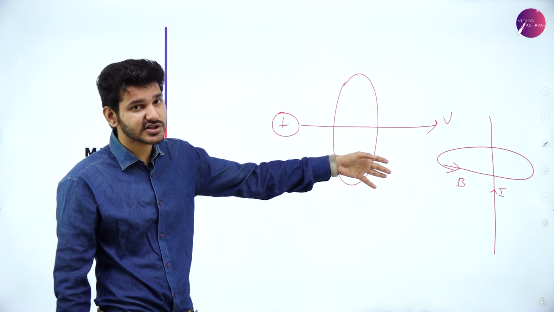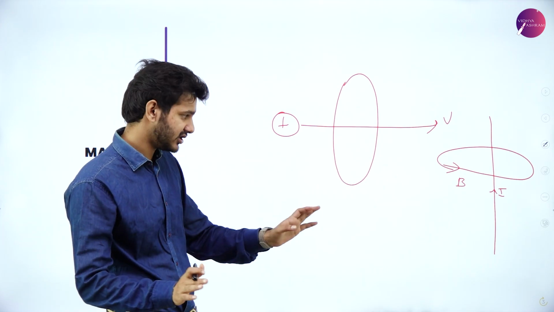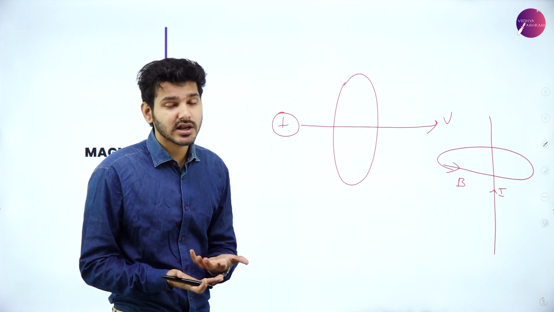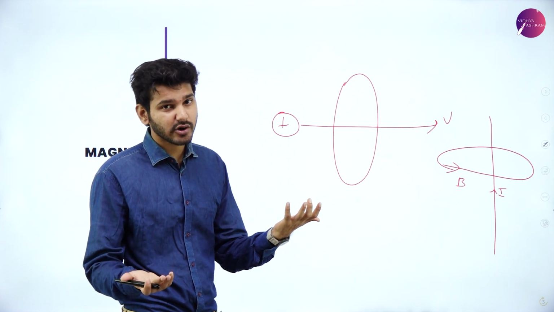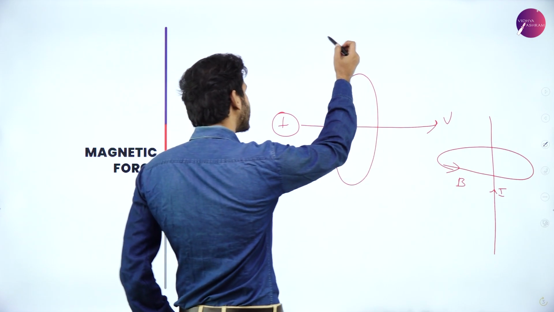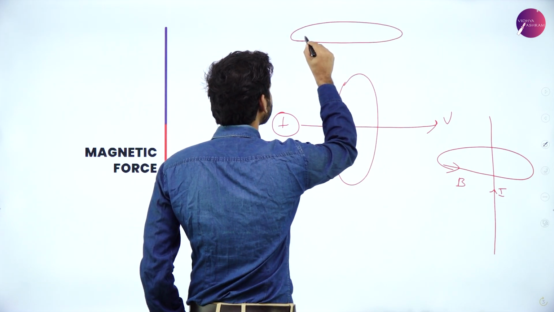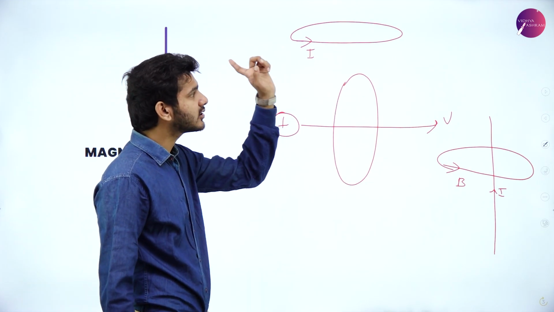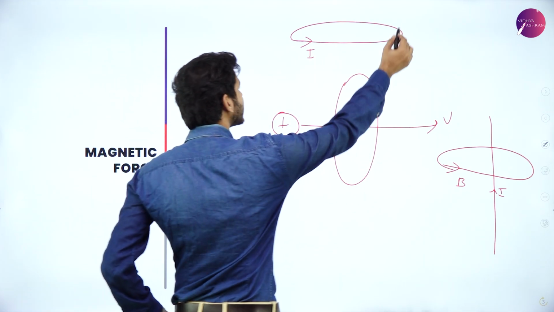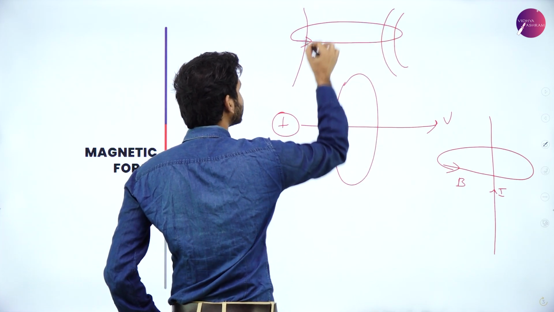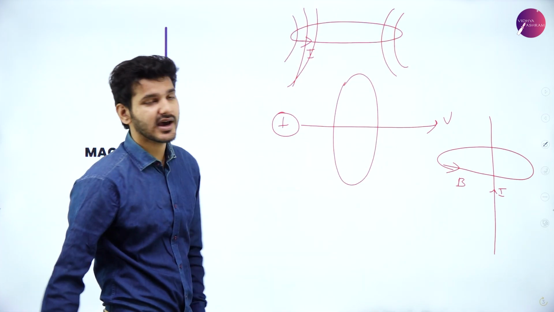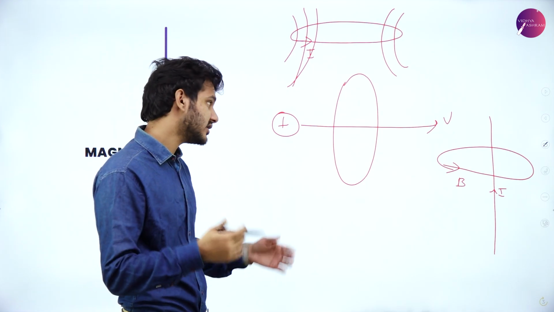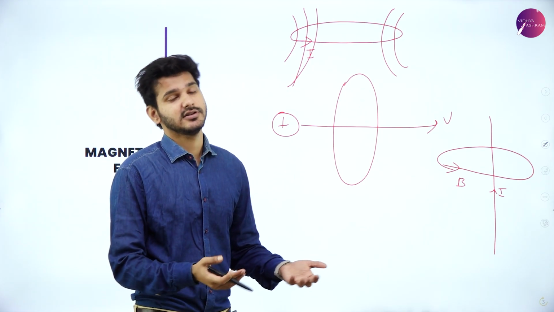So if you flip the directions, everything will flip. The only way that a current carrying conductor has a north pole and a south pole is if that conductor is a closed loop. If current is running inside a closed loop, then automatically the magnetic field developed will behave like a north pole and south pole. Otherwise, the circular shape will remain.